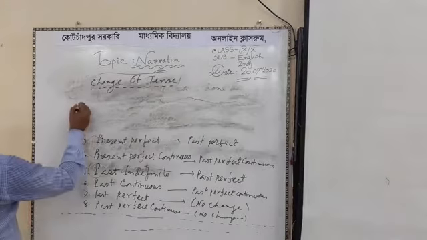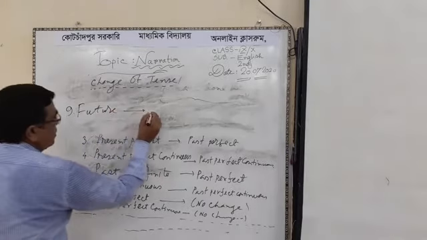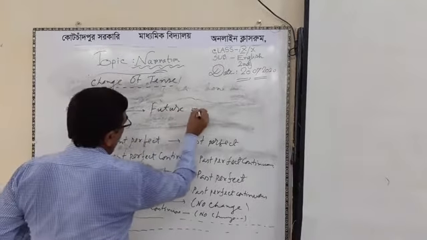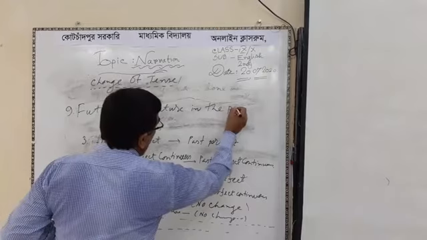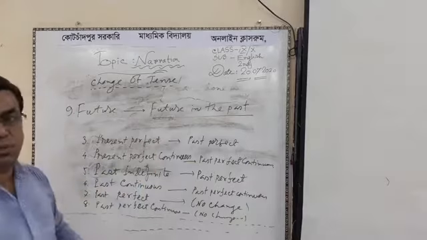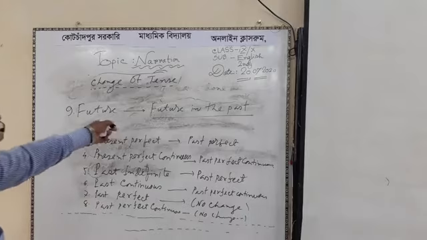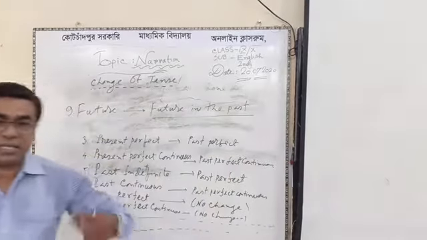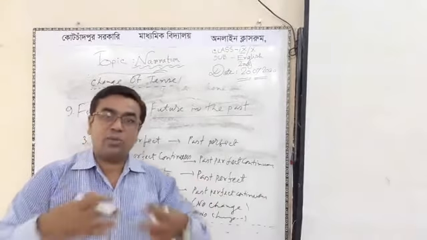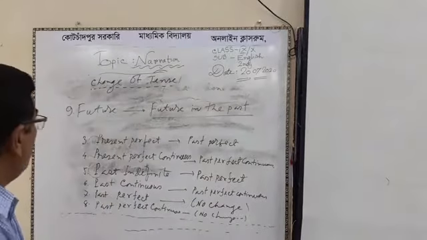When our reported speech is future, it is always future in the past. We have no need to write it on the whiteboard: future indefinite, future continuous, future perfect, and future perfect continuous tense. Okay. Future becomes future in the past. Such as, for example, shall, should, will, would. Okay. Shall have, should have, will have, would have. That means etc.